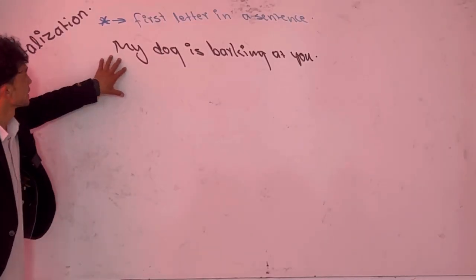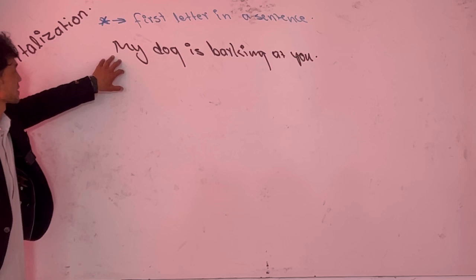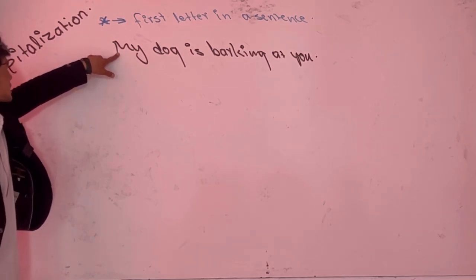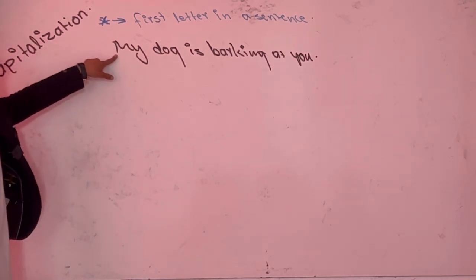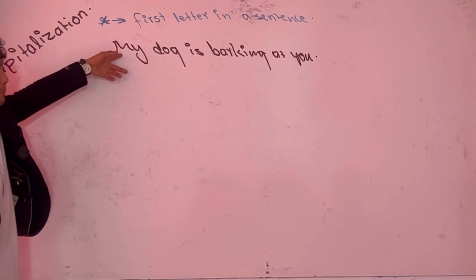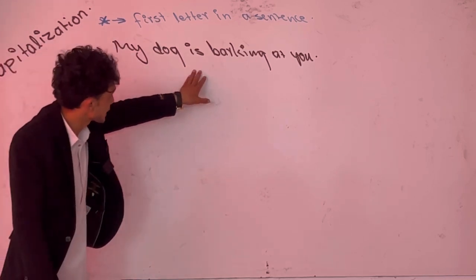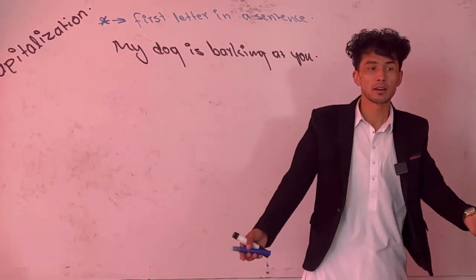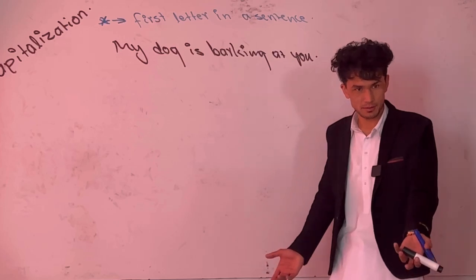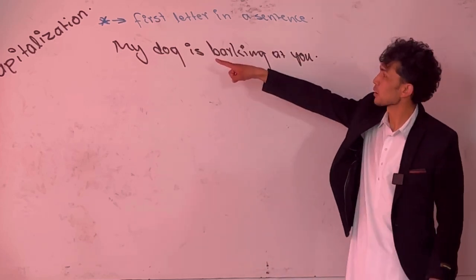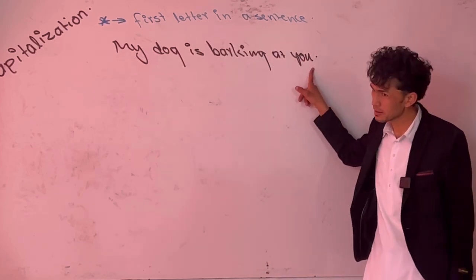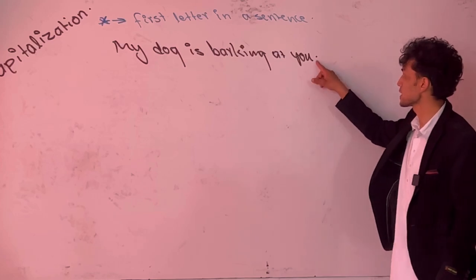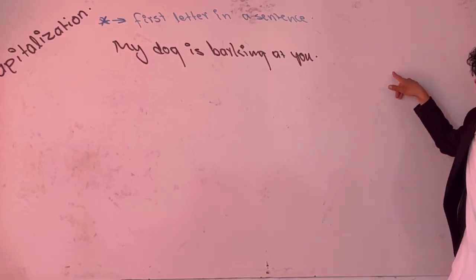Start analyzing the sentence. The only first letter which is capitalized, which is written with a capital letter, is what? My, M. Is there any other capital letter used in the sentence? No, because that is not necessary. Got it? My sentence started there and ended here, right? It means the second sentence is going to start from here.